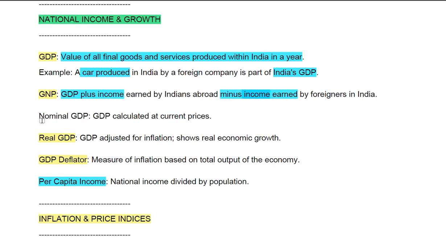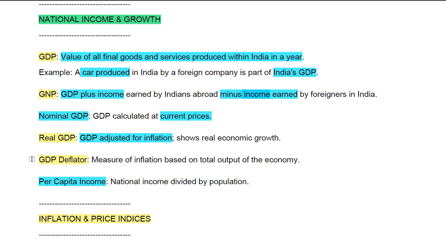Okay, now there is a nominal GDP. So GDP calculated at current prices. Okay, when you calculate GDP at current prices, then it is called the nominal GDP. Then there is something called real GDP. So when GDP is adjusted for inflation, it shows real economic growth. Okay, for example, in case of India, real GDP is calculated at the base year, which is 2011-12.